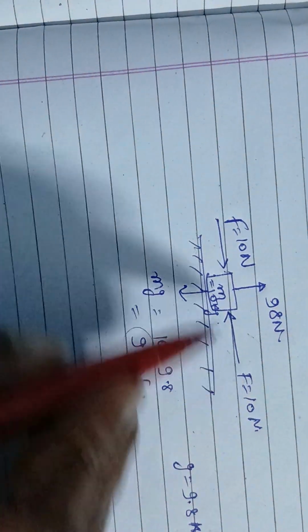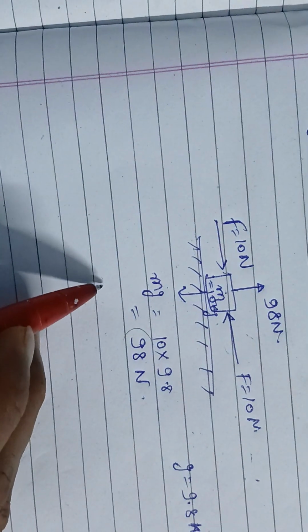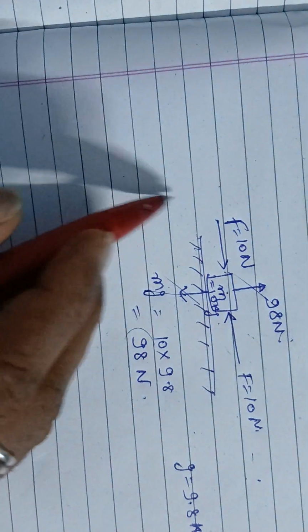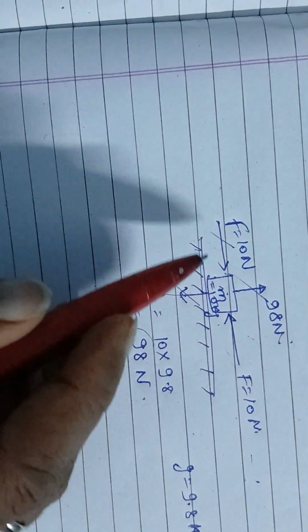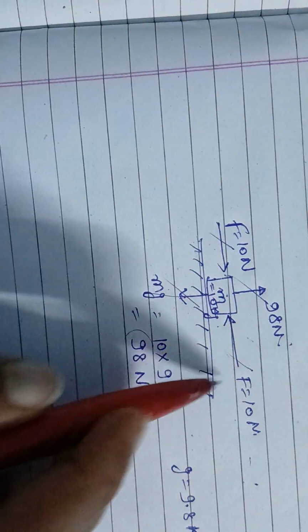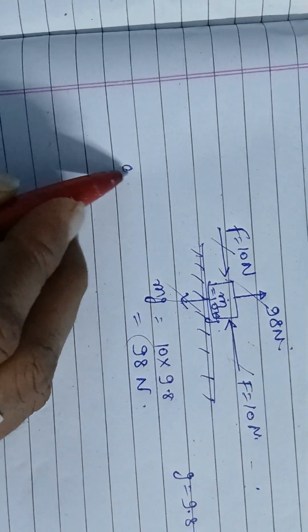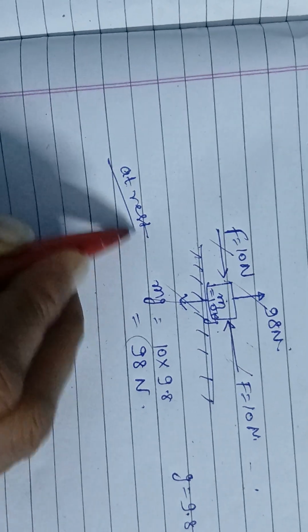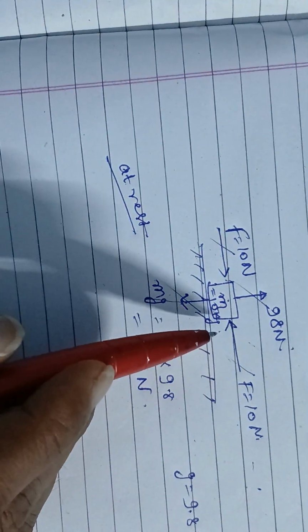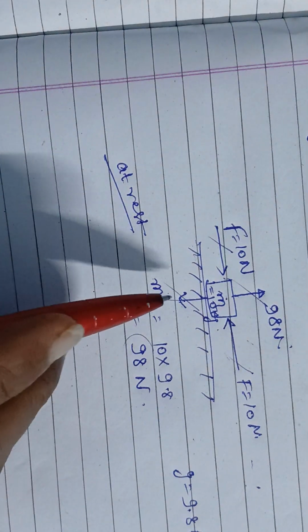Then this body experiences no net force. It means the negative y direction and positive y direction will cancel each other. In a similar way, the positive x direction and negative x direction will cancel each other. So the forces are balanced, and the body will be at rest. Okay. Even though we are applying force from outside, these forces are balanced. So the body will not move.